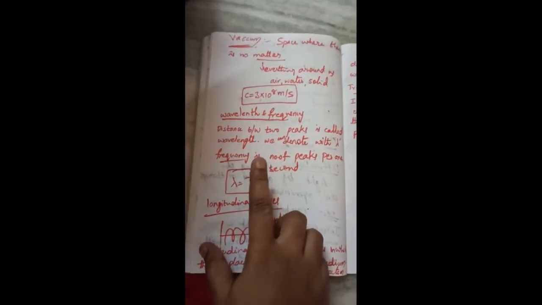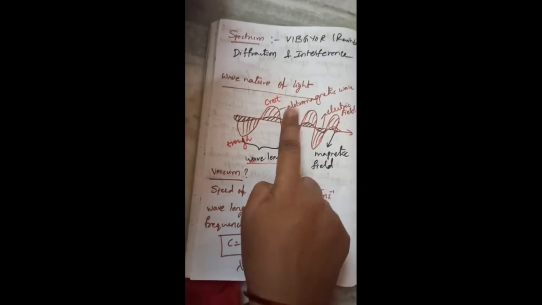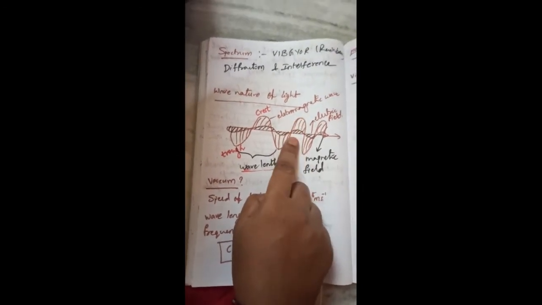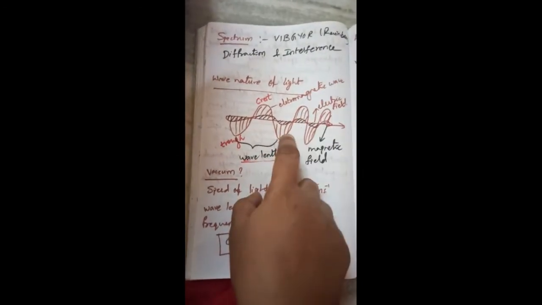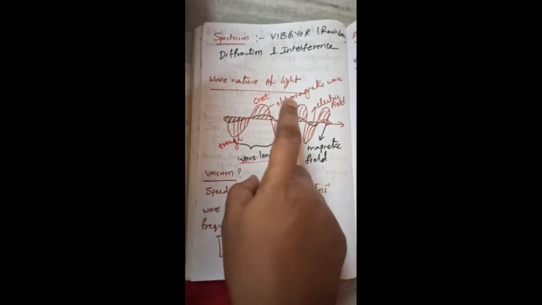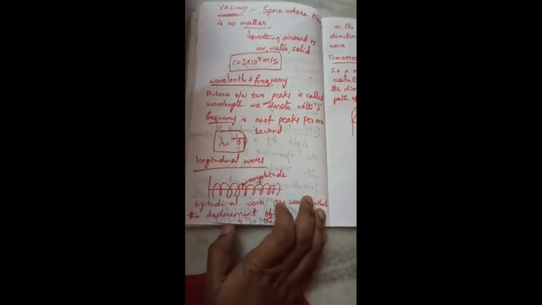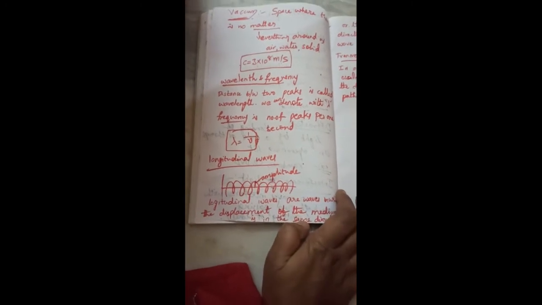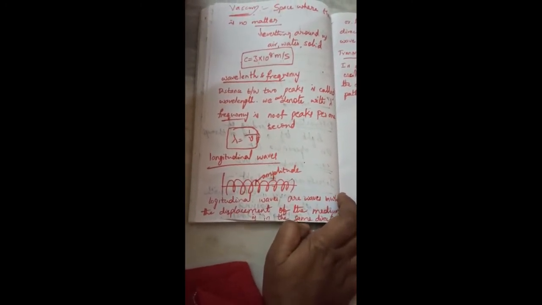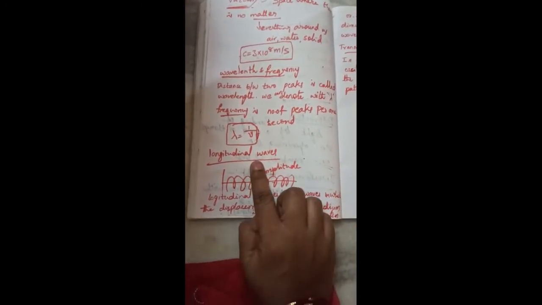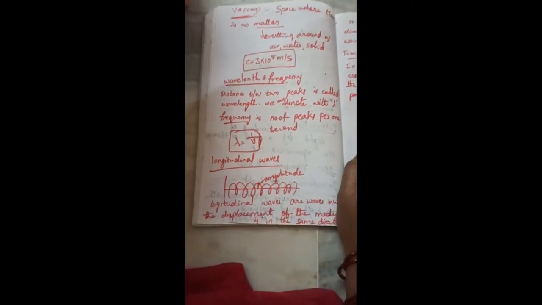Here I explained with the transverse waves of light, electromagnetic waves. Here we are getting one more point: transverse waves, which we hear about newly. So what is a transverse wave and what is a longitudinal wave? In the sound lesson, and in your regular 8th class, you studied longitudinal waves and transverse waves.